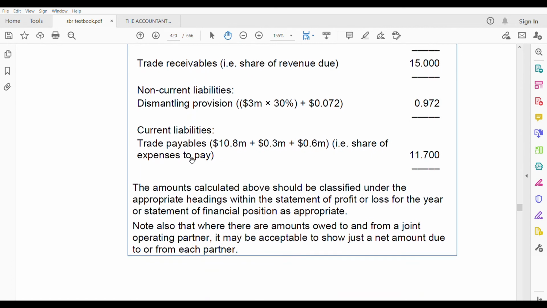That's it. So the amount calculated above should be classified under the appropriate headings within the statement of profit for the year's statement of financial position. Note also that where there are amounts owed to and owed from a joint operating partner, it may be acceptable to show just a net amount due to or from each partner. So you can show it as a net amount also.